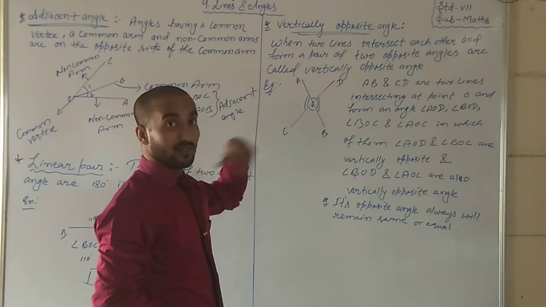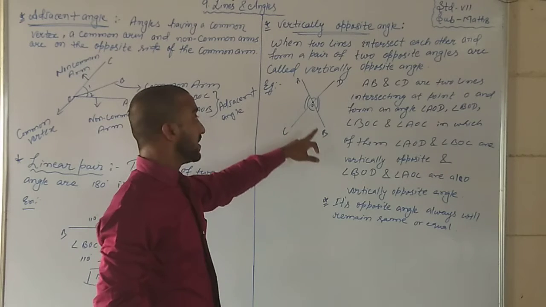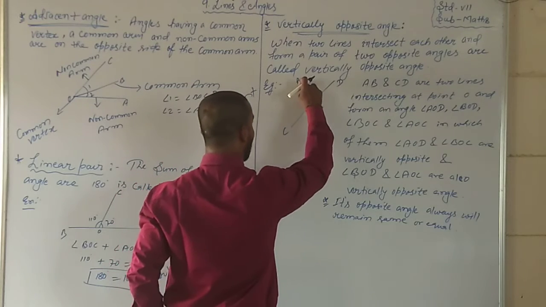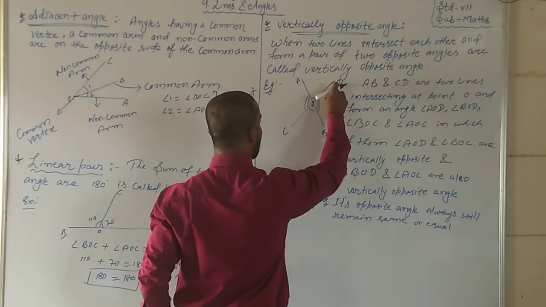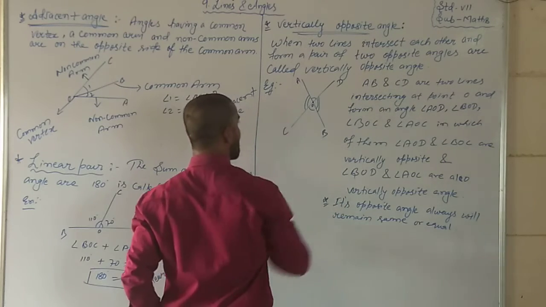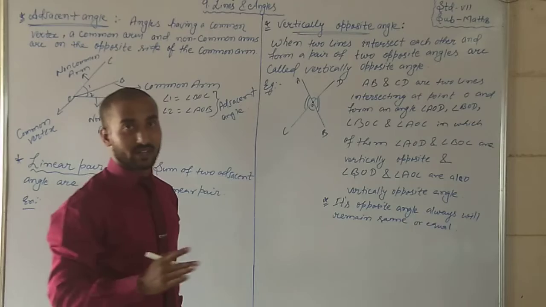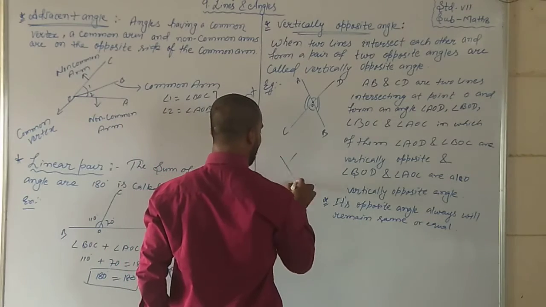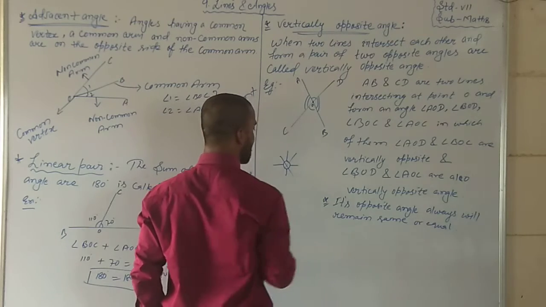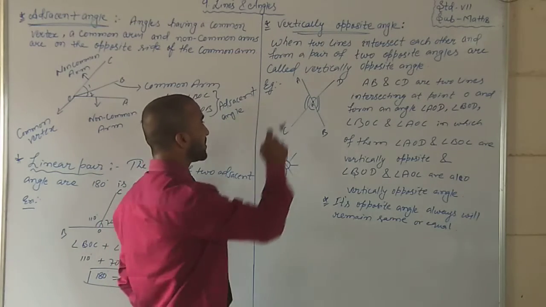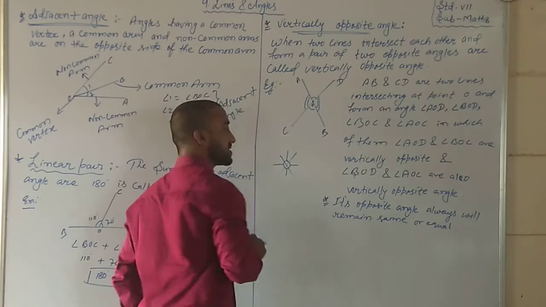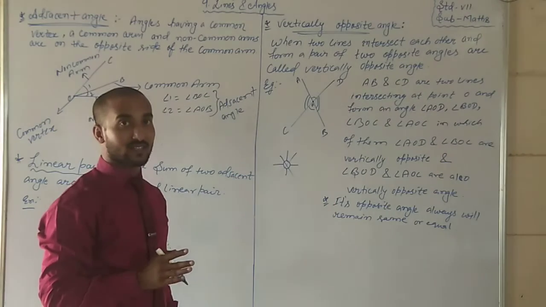And now it forms angles. What angles? Angle AOD, BOD, BOC, and angle AOC. There are four angles forming. Okay, students. There are four angles forming. One angle, two angles, three angles, four angles. Okay. What is the name? AOD, BOD, BOC, and AOC. That is four angles. Okay.